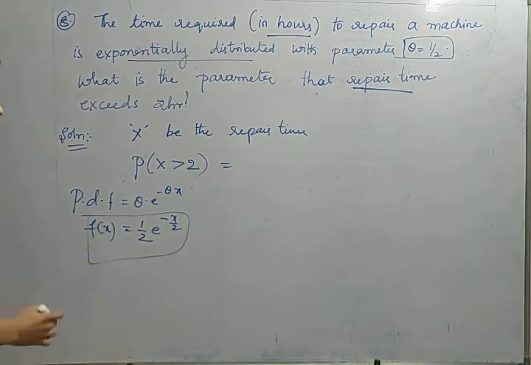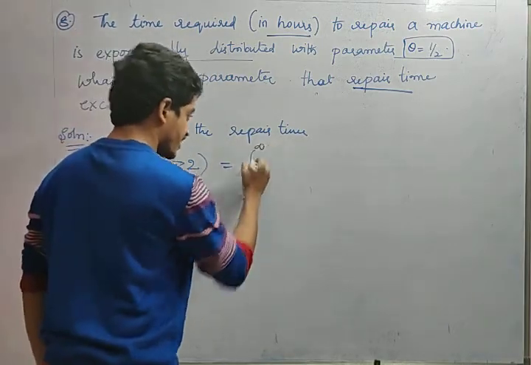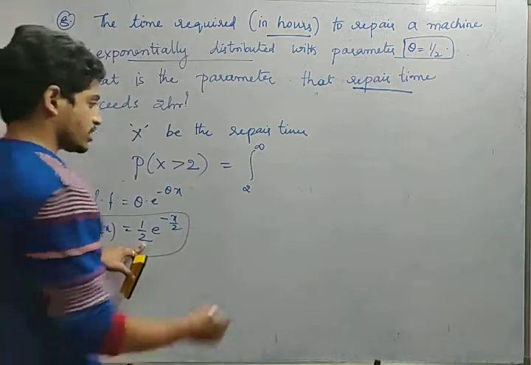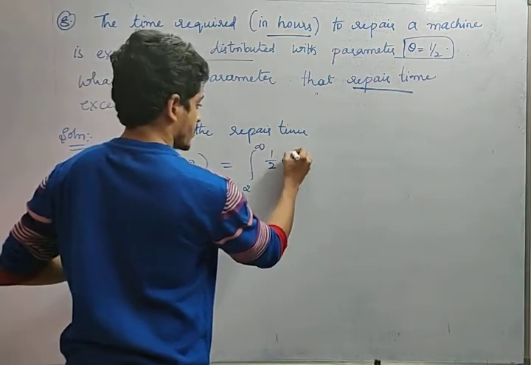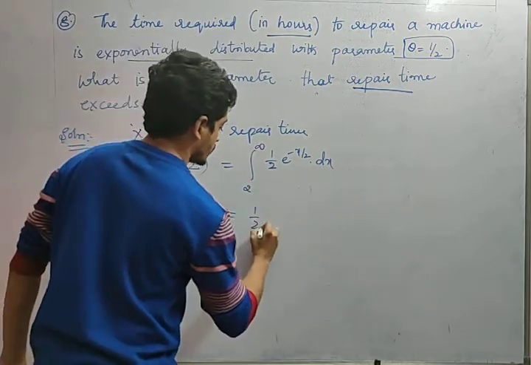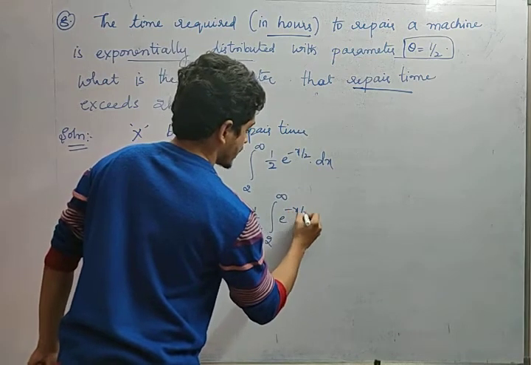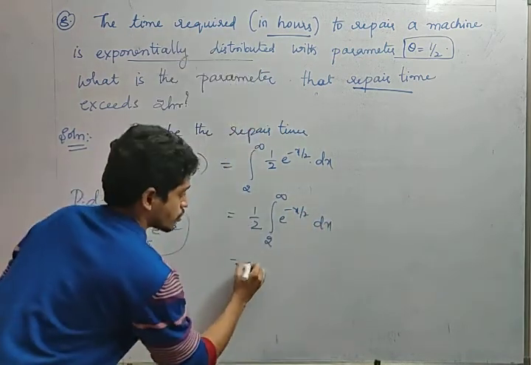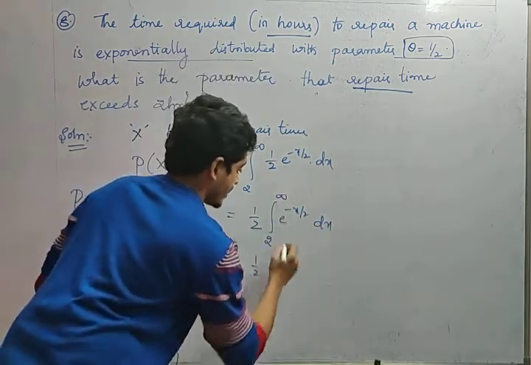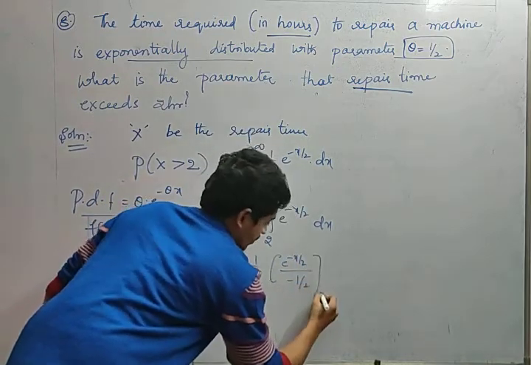We defined this. Now, greater than 2 is asked, that means 2 to infinity. So the function we have framed is 1 by 2 into e power minus x by 2 dx. So 1 by 2 comes out, integral 2 to infinity e power minus x by 2 dx. Yes or no? So 1 by 2, what is the integration of e power? E power minus x by 2 by minus 1 by 2, from 2 to infinity.